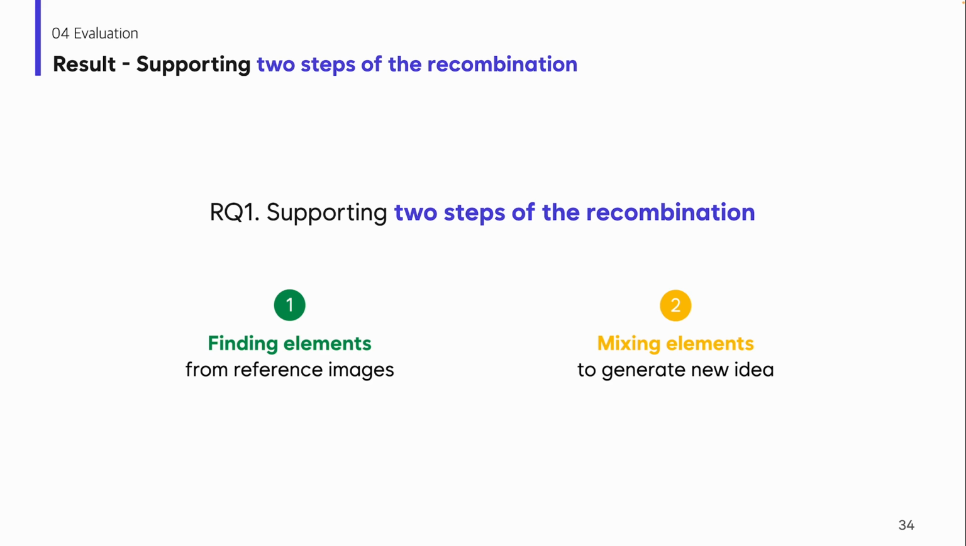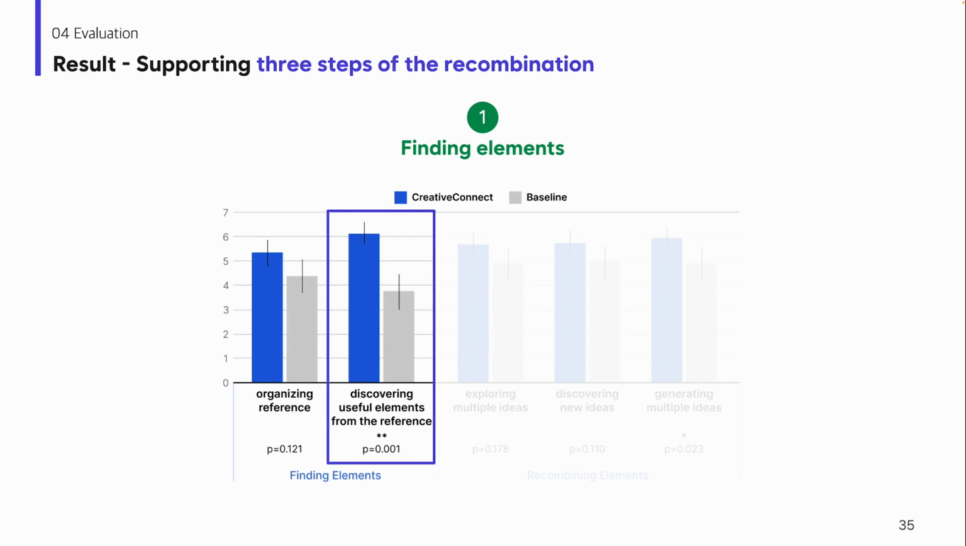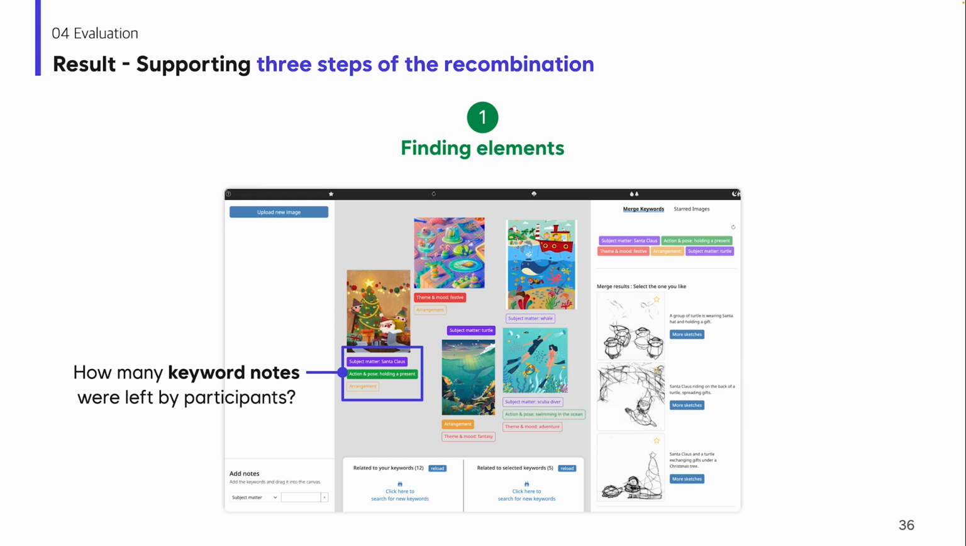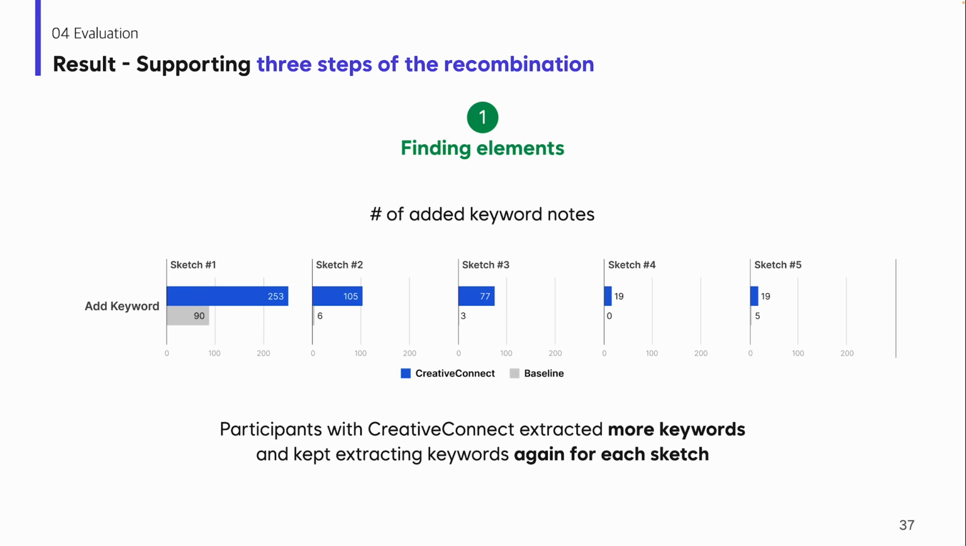For the first step, the survey results showed that CreativeConnect was useful for discovering elements from the references. Then, we counted how many keyword nodes were added by the participants in both conditions, as the keyword node acted as an element of the recombination in both systems. As a result, we found that users left more keyword nodes with CreativeConnect. Also, while baseline users mainly extract the keywords at the initial sketch, CreativeConnect makes them keep finding keywords again for each sketch, which can be a positive signal for them to explore diverse ideas.